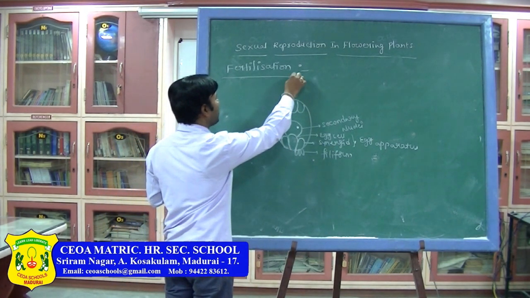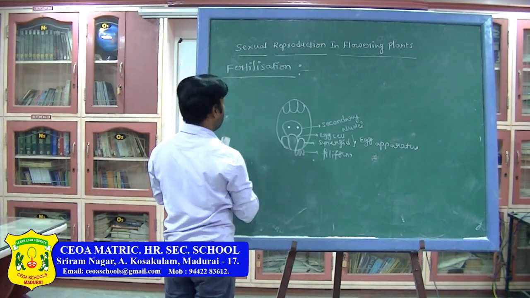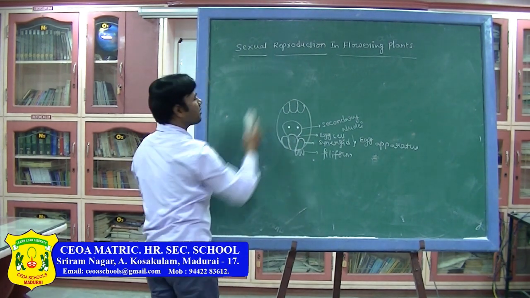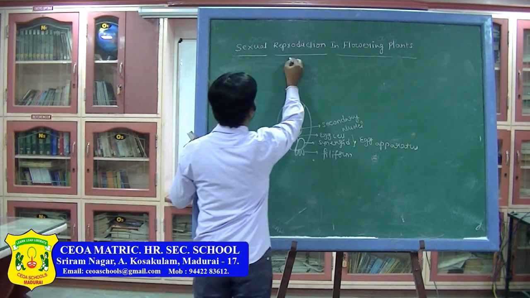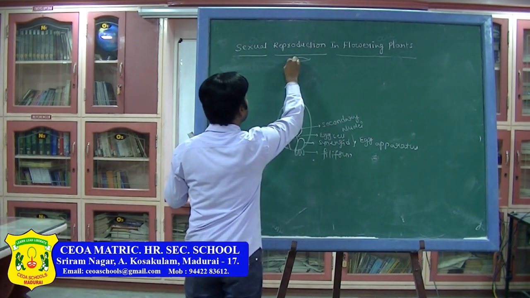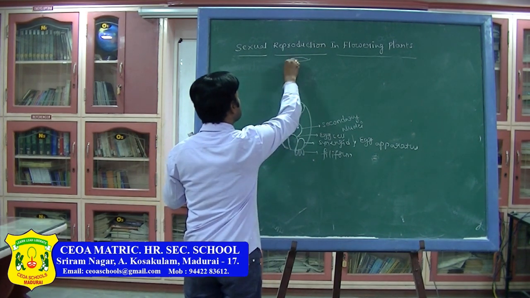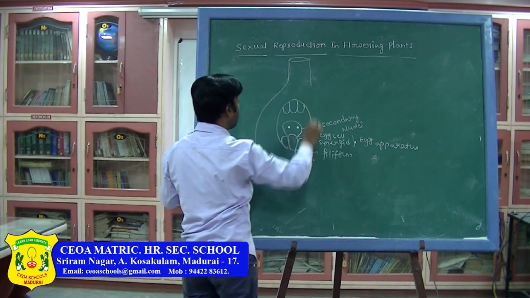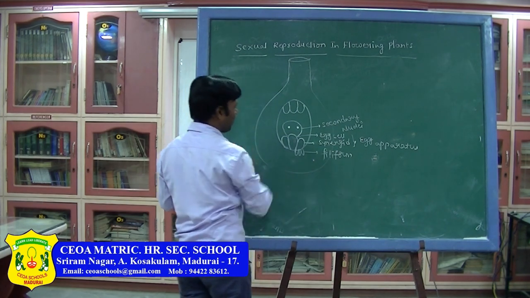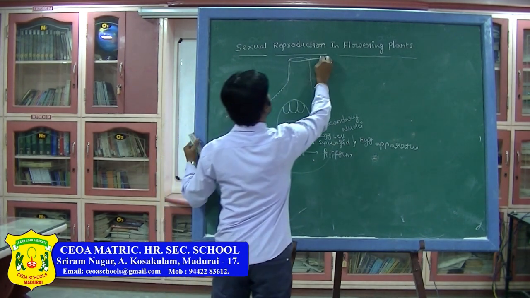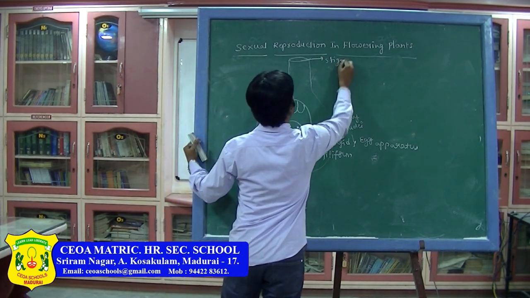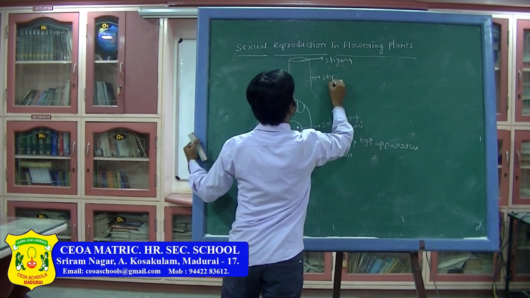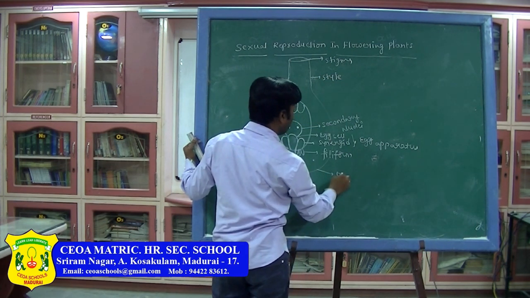Now, for example, first the pollen grain falls on the stigma. This is the style. Then the ovary will be in this manner. This is the stigma, this is the style, this is the ovary.